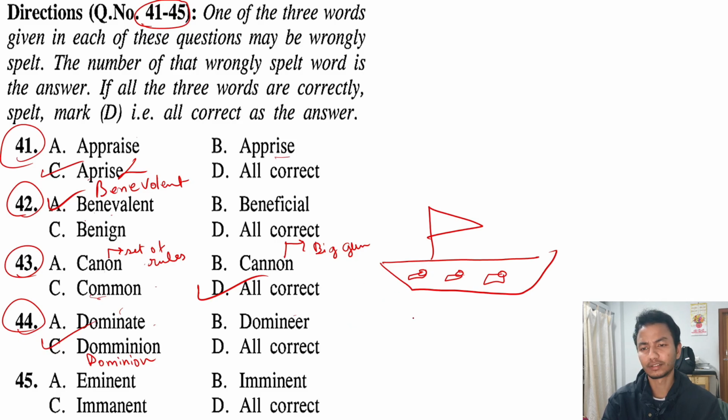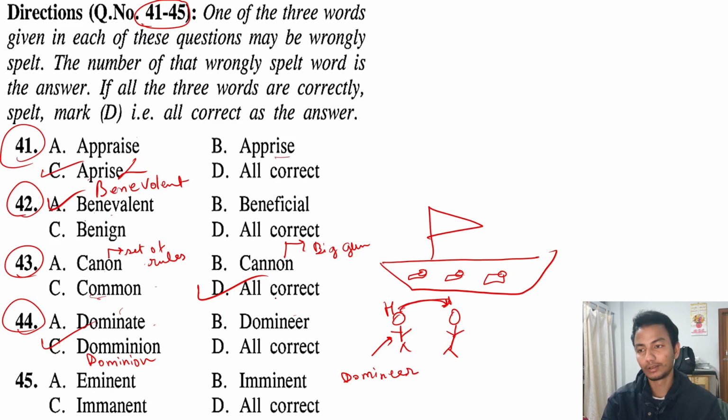And dominer, just like say, suppose this is a husband and this is a wife. Suppose this husband wants to rule over his wife, but the wife doesn't like that she is being ruled, but still the husband wants to rule over his wife. So that is dominate. And dominer is, this husband is a dominer because he is the one ruling or dominating over his wife.